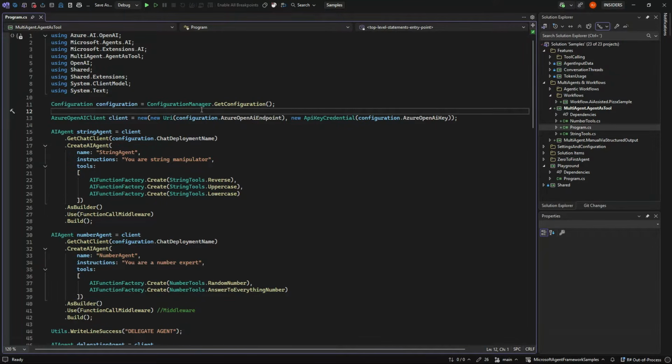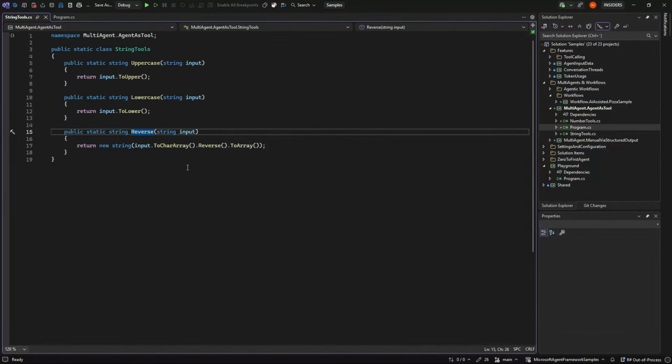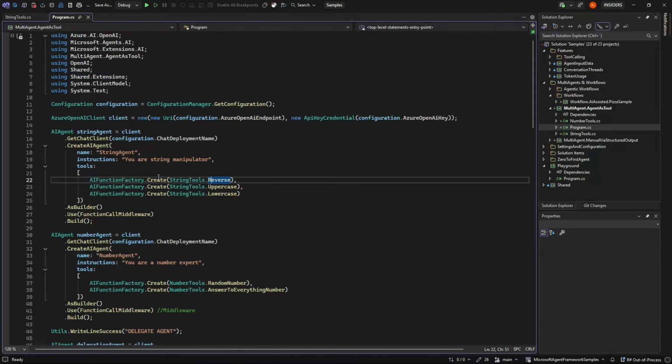And here we are in Visual Studio, and we are making the normal client, and we are going to make multiple agents. We're going to make a string agent. This agent is a string manipulator, and it has received 3 tools: an uppercase tool that can uppercase some text, a lowercase tool, and a reverse tool. So nothing special in that.